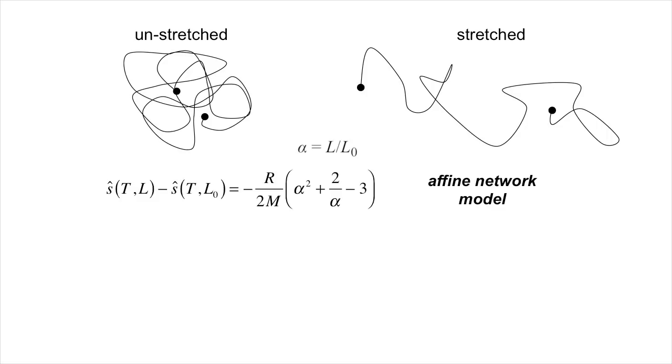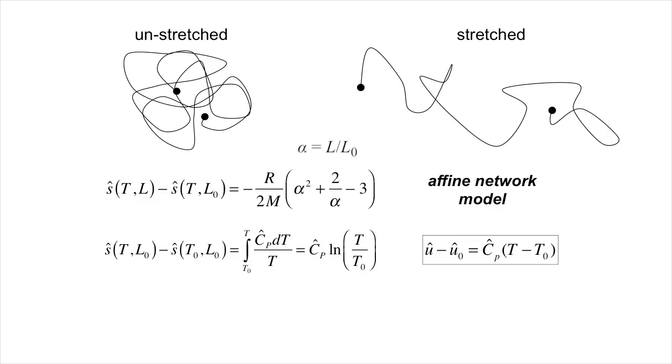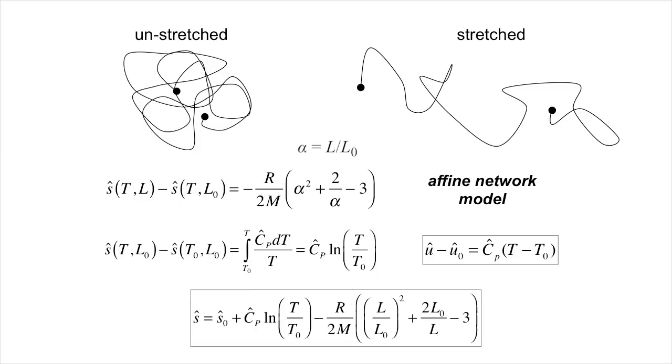segments between crosslinks. Meanwhile, if we assume the polymer has a constant mass-specific heat capacity and no potential energy from stretching, the internal energy will depend linearly on temperature. This implies the entropy at fixed strain will scale as Cp log T, as we saw earlier for other incompressible liquids or solids. Putting these entropy contributions together, we get the dependence shown here, where S0 is the value of entropy in the unstretched state at a reference temperature of T0.